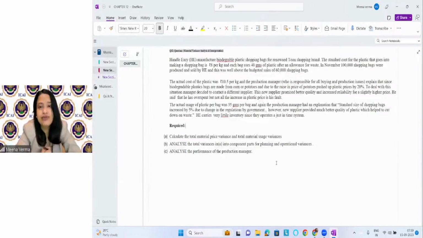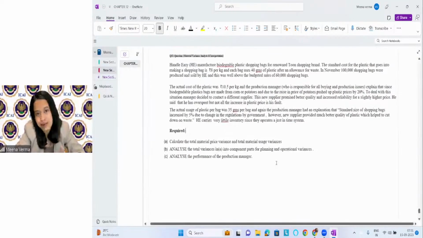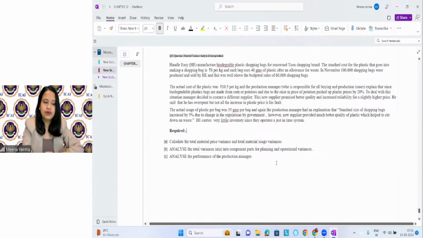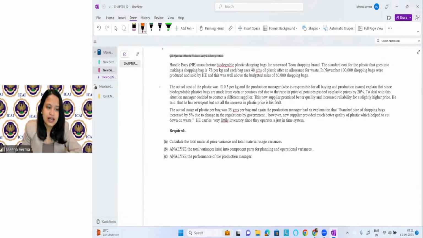What I have planned is that we can practice more questions. We have one more session extra, right? So we can practice some more questions. Just in front of you, I have taken a question and we will practice this. I expect all of you to read through this question, and we will discuss and solve it. This is a question on material variances. Read this question and I want all of you to solve it.